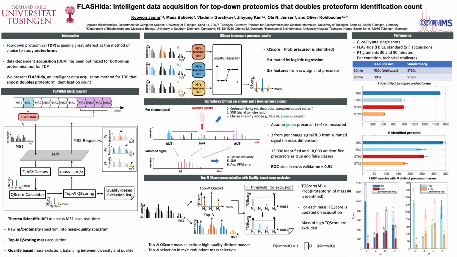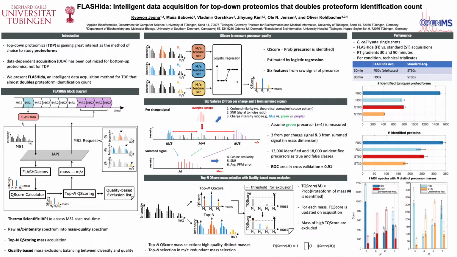The block diagram on the left side shows how FLASHIda works. FLASHIda takes the MS1 spectra in real time from Thermo IAPI. Then it processes the spectrum to select precursors and sends the selected precursors back to the instrument via Thermo IAPI for the next cycle.